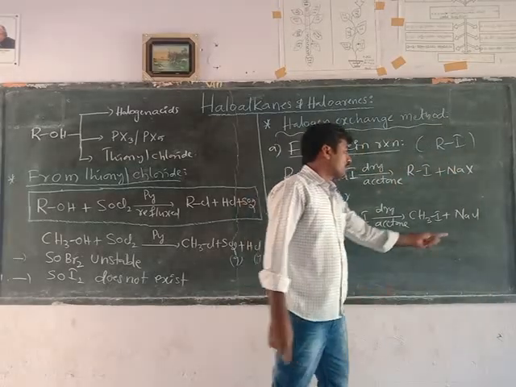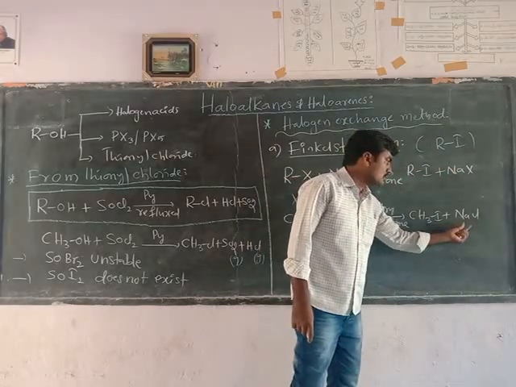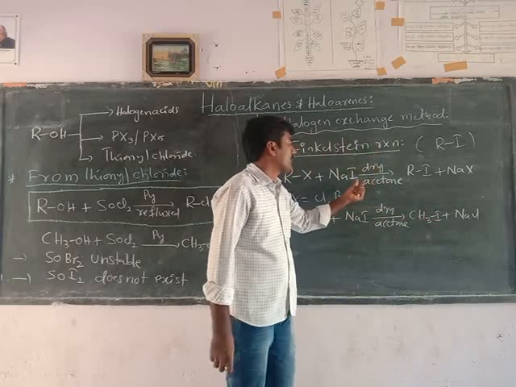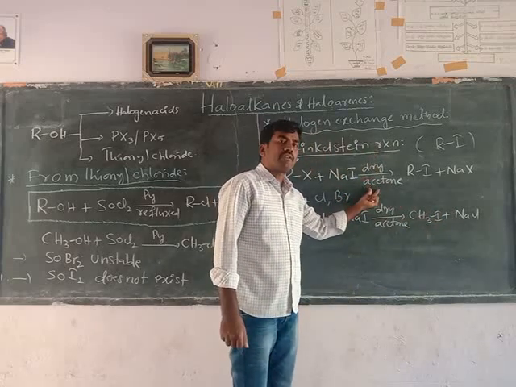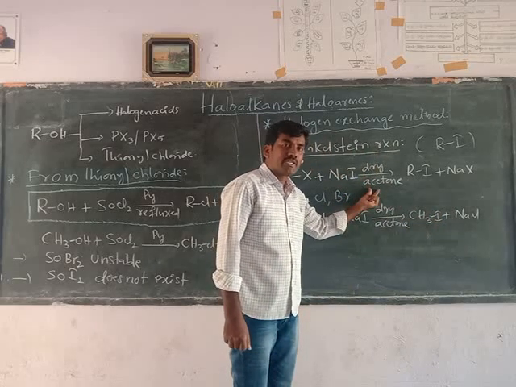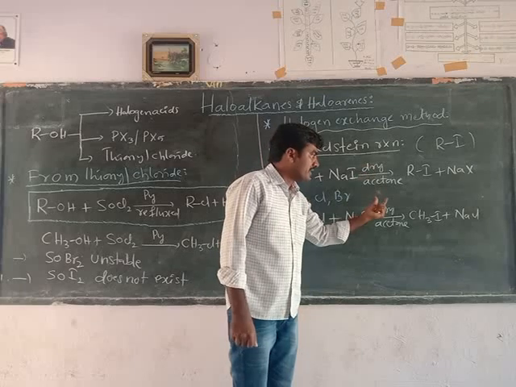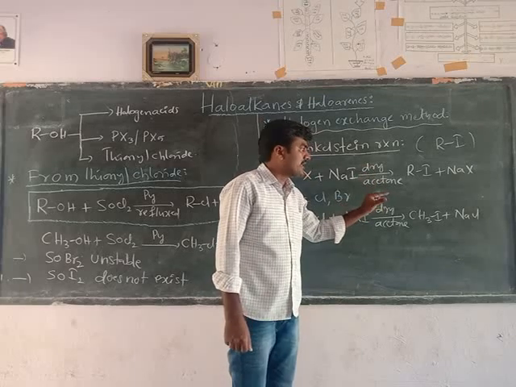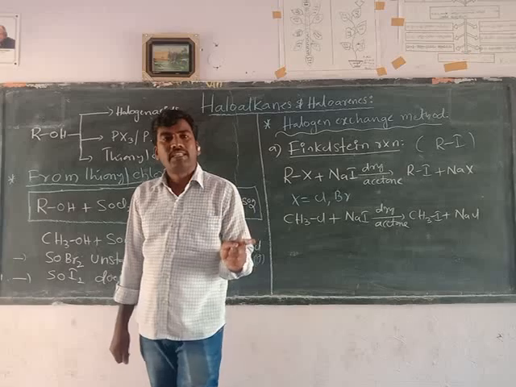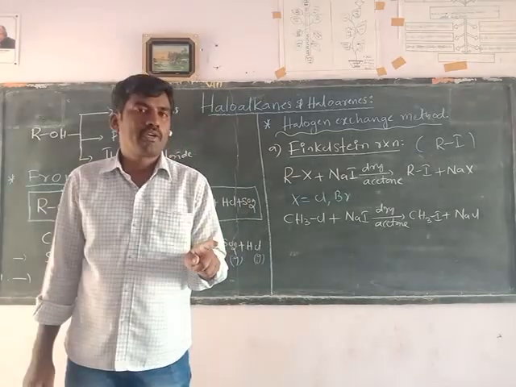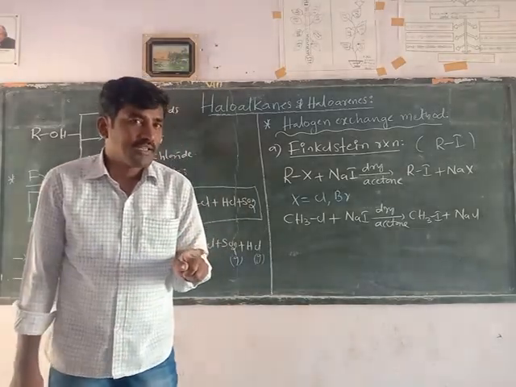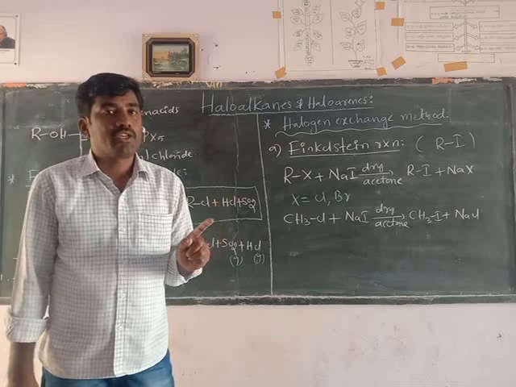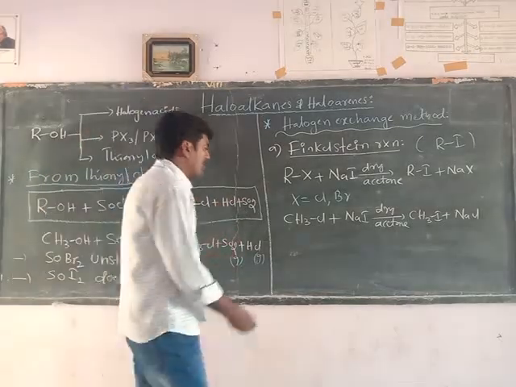Sodium chloride and sodium bromide, these two byproducts, do not dissolve in dry acetone. They get precipitated in the mixture. When they are precipitated, we have to filter them out. Sodium bromide and sodium chloride are both filtered out to prevent the backward reaction according to Le Chatelier's principle.